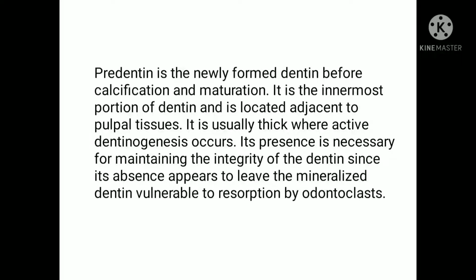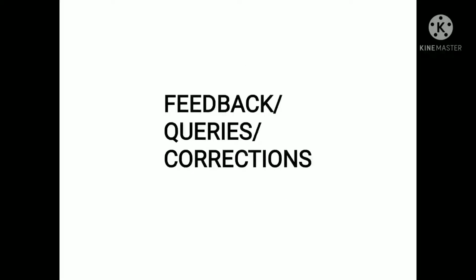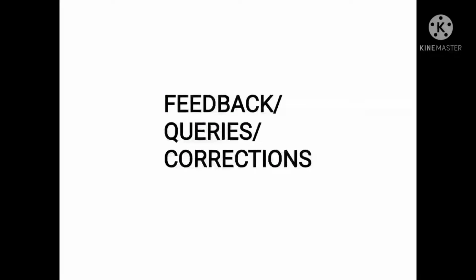What is predentine? Predentine is the newly formed dentine before calcification and maturation. It is the innermost portion of the dentine and is located adjacent to the pulpal tissue. It is usually thick where active dentinogenesis occurs. Its presence is necessary for maintaining the integrity of dentine, since its absence appears to leave the mineralized dentin vulnerable to resorption by odontoclasts. So this is all about today's video, friends.